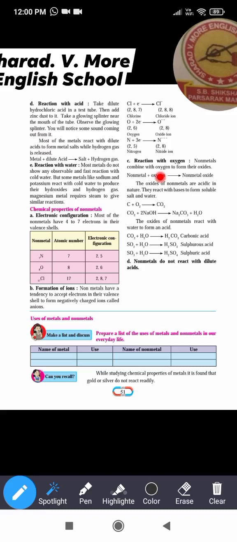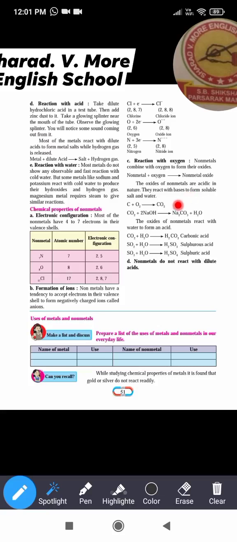Now see the third one, reaction with oxygen. Non-metals combine with oxygen to form their oxides. As metals form metal oxides, similarly non-metals form non-metal oxides. And non-metal oxides are acidic in nature, whereas metal oxides are basic in nature. Non-metal plus oxygen gives non-metal oxide. The oxides of non-metals are acidic in nature. So what will happen when we dip blue litmus paper in the solution of a non-metal oxide? That blue litmus turns red. They react with bases to form soluble salt and water.